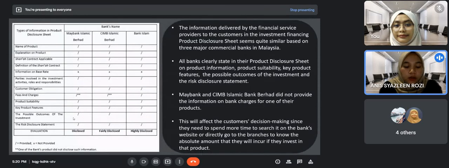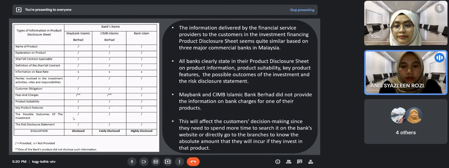Therefore, we make a comparison on the evaluation of information disclosed in the product disclosure sheets for three major commercial banks in Malaysia, which are Maybank Islamic Berhad, CIMB, and Bank Islam. Here we can see that the information delivered by the financial service provider to the customer in the investment financing PDS seems quite similar across the three banks. All banks clearly state in their PDS the product information such as the name of the product, explanation of the product, the Sharia contract applicable, and the definition of the Sharia contract.